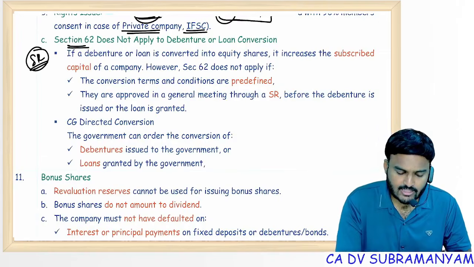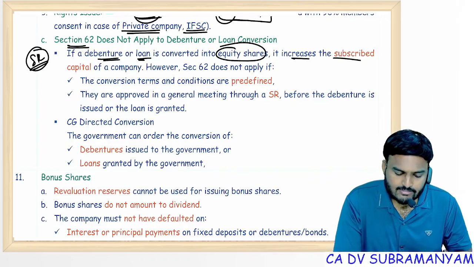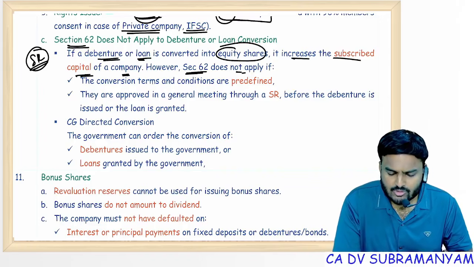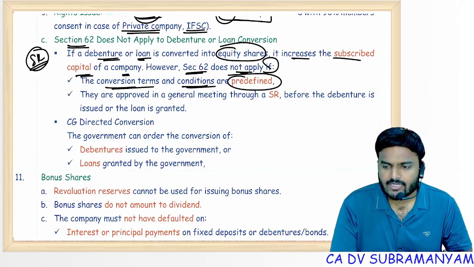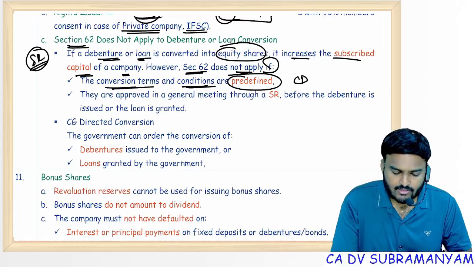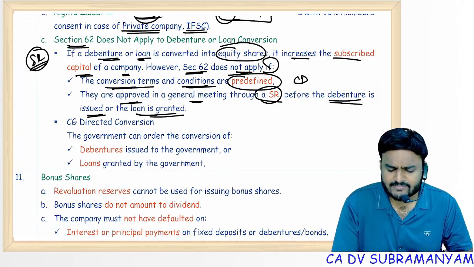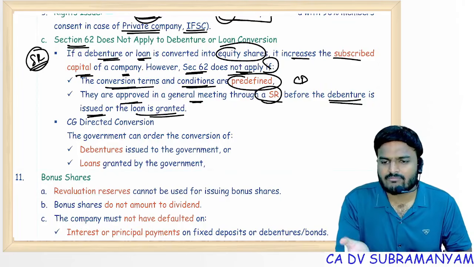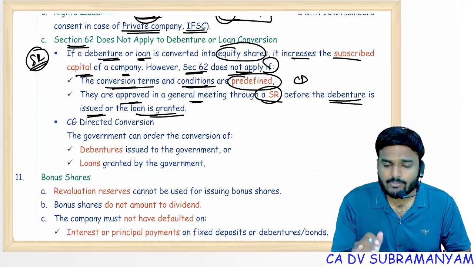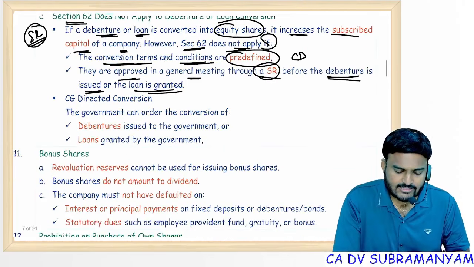the following cases. If a debenture or loan is converted into equity shares, it increases the subscribed capital of a company. However, section 62 does not apply if the conversion terms and conditions are predefined. Convertible debentures, say for example, they are approved in the general meeting through a special resolution before debenture is issued or loan is granted. So already you have taken special resolution at the time of issue of convertible debentures. Now at the time of conversion, and for this purpose issuing equity shares, one more time special resolution required or not required. And CG directed conversion.